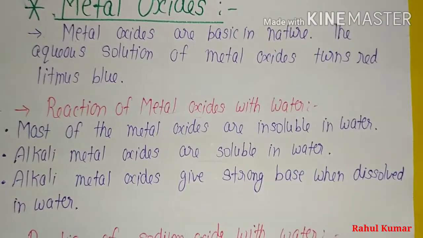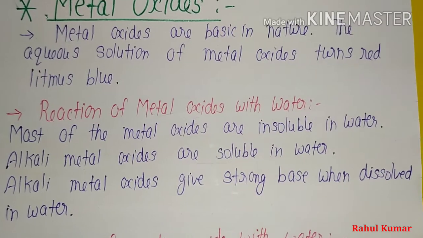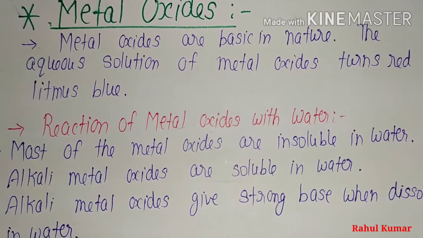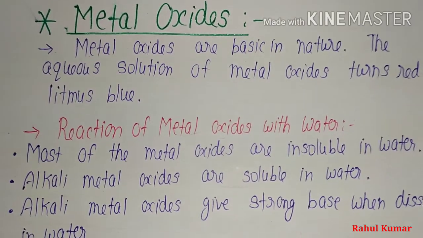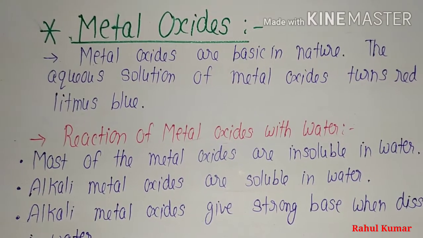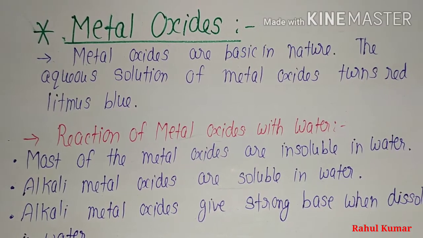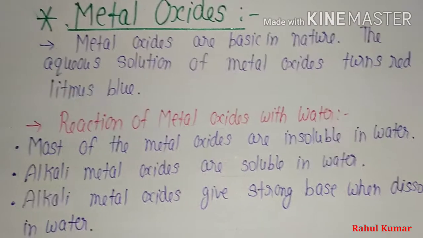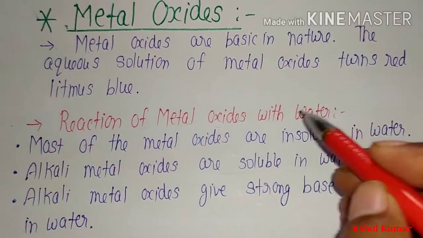Now we will discuss metal oxides. We have discussed in the chemical properties of metals that when metals react with oxygen, they form metal oxides. What is the nature of metal oxide? We will discuss now. The metal oxides are basic in nature. The aqueous solution of metal oxide turns red litmus blue. Reaction of metal oxide with water: most metal oxides are insoluble in water.